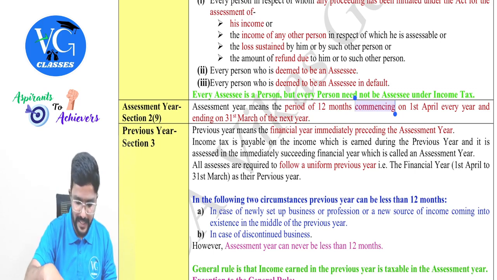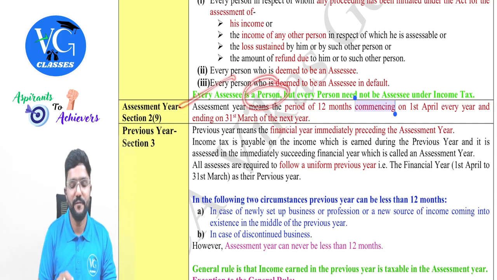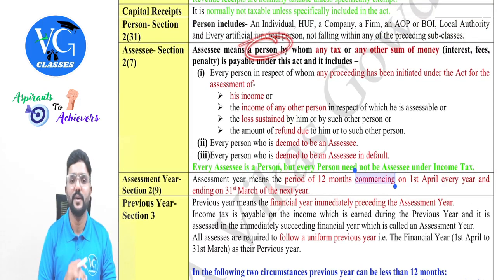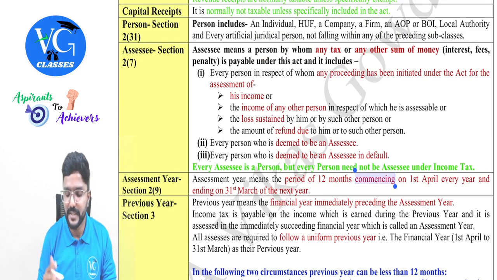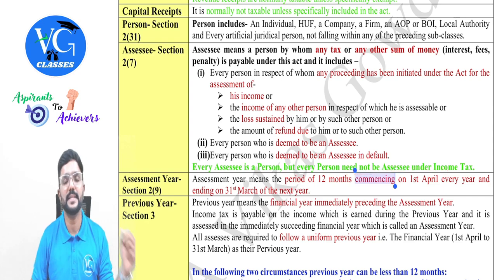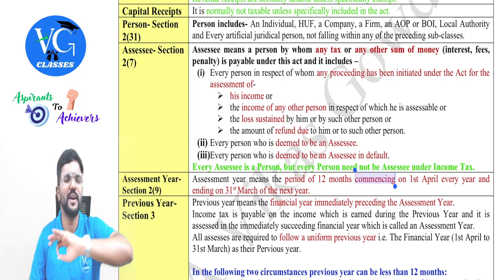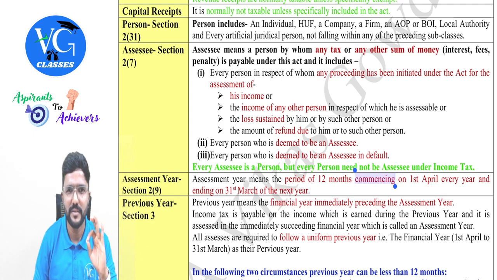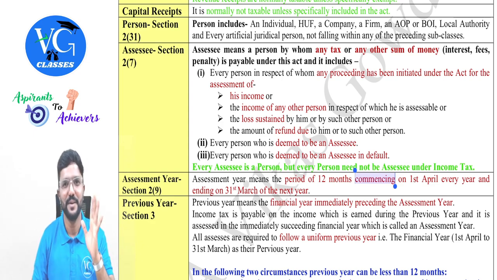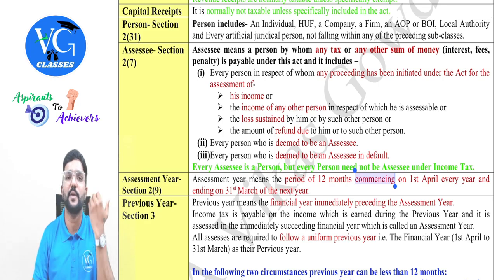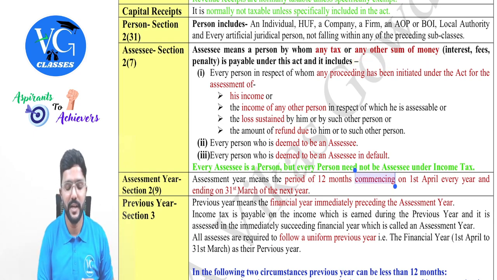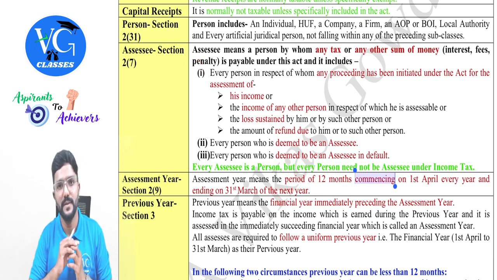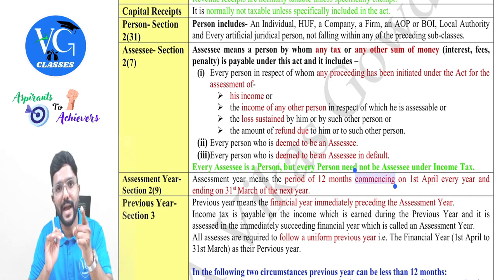Okay, sir. And the last line there, every assessee is a person. Obviously, only when you are a person, you can be covered here. But every person need not be an assessee. For example, assume you are not earning any income. In that case, are you a person? Yes, you are a person. But are you an assessee? No, sir. Because I am not paying any tax, I am not filing any returns, I am not paying any other sum of money, and I am not covered under any of these points. So in such case, are you an assessee? No. But are you a person? Yes.